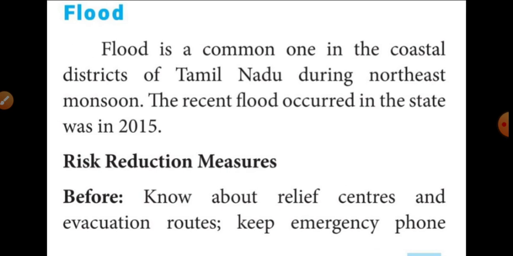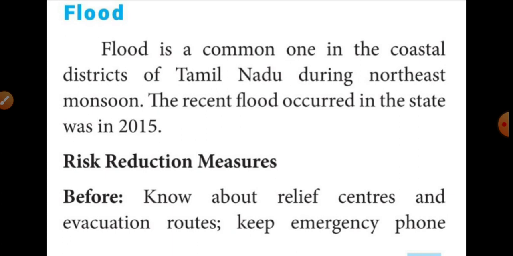Then the next important disaster is the flood. The second important disaster is the flood. It is common in the coastal districts of Tamil Nadu. Mostly in the coastal districts of Tamil Nadu, floods often occur. During the northeast monsoon season the flood will occur. In the previous class I explained this.